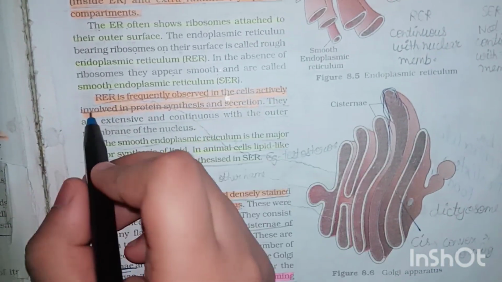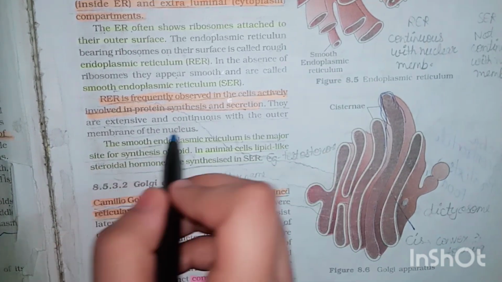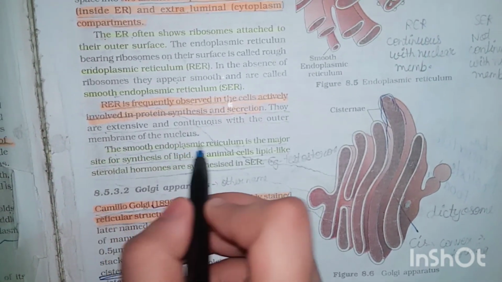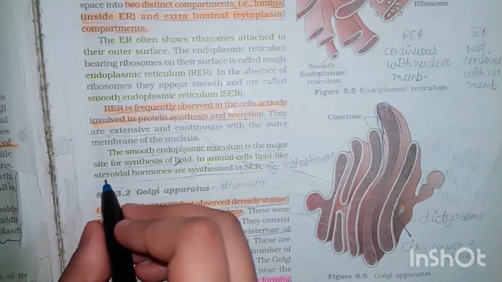RER is frequently observed in the cells actively involved in protein synthesis and secretion. They are extensive and continuous with the outer membrane of the nucleus. The smooth endoplasmic reticulum is the major site for synthesis of lipid. In animal cells, lipid-like steroidal hormones are synthesized in SER.